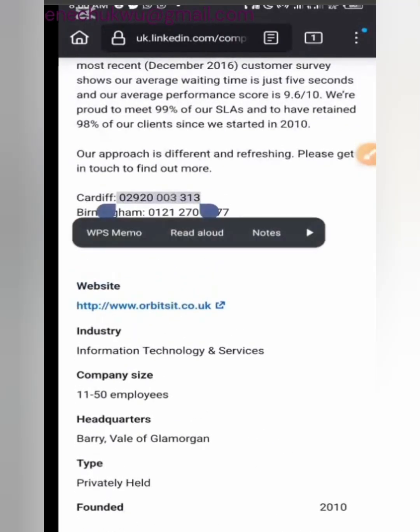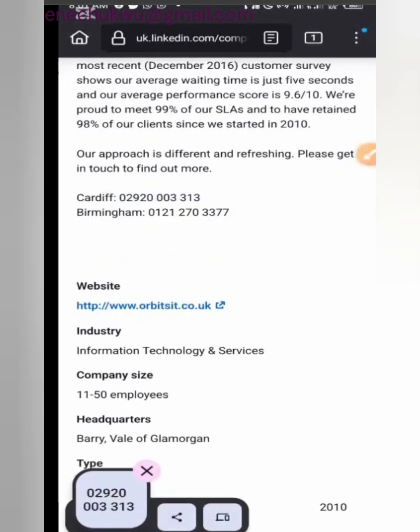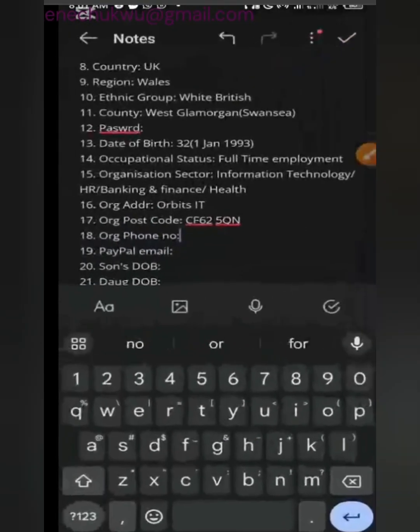Now, Cardiff is also under Wales. That's why I'm not really bothered. Just as we have West Glamorgan and Swansea, all of them are under Wales. So you can use this particular number, it will still work. It can be assumed that you're working in Cardiff and possibly living in Swansea. You can give it some consideration somehow. Okay, very good. So that's why I picked this particular one.